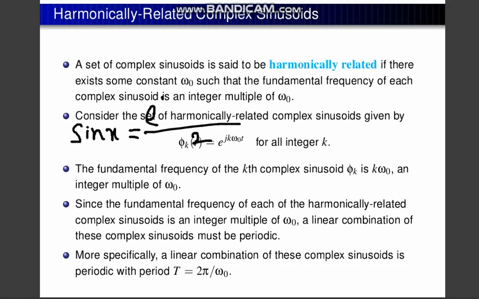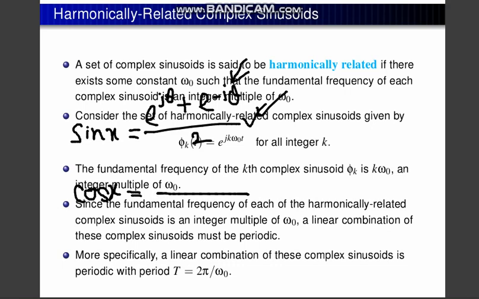So sin x will be e to the power j theta minus e to the power minus j theta, divided by 2j. And if you want to represent cos x in phasor form or complex form, it is known as complex form, because there we use j. J means the complex variable.